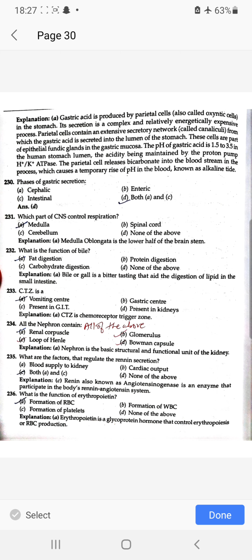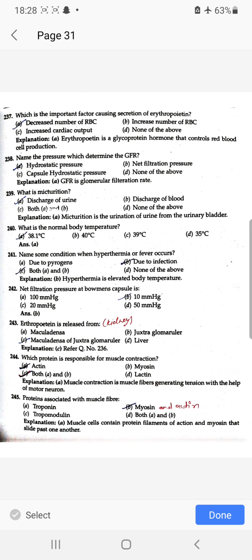Blood supply to the kidney. What is the function of erythropoietin? Formation of RBC. Which is the important factor causing secretion of erythropoietin? Decreased number of RBC. Name the pressure which determines the GFR: hydrostatic pressure. What is micturition? Discharge of urine.